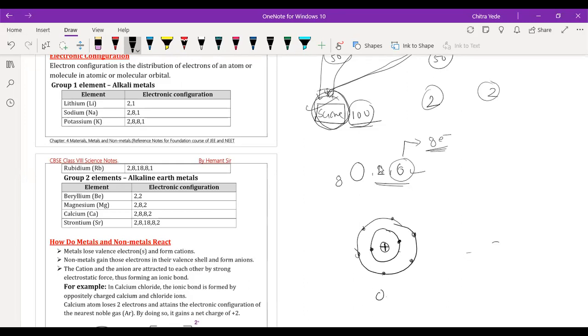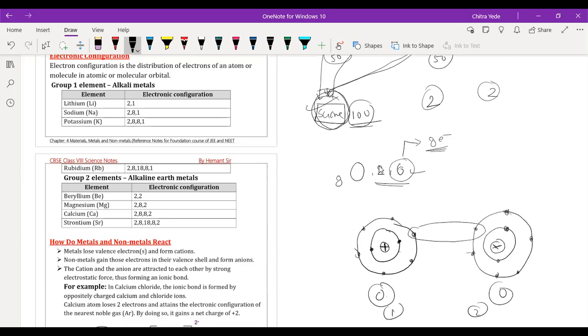Then we have another oxygen atom here. It is a positively charged nucleus. The first shell has 2 electrons, and the second shell has 6 electrons: 1, 2, 3, 4, 5 and 6. So these two oxygen atoms, this is the first one and this is the second one. In order to become stable, they reach a mutual agreement: they will share this electron with this oxygen atom, and this electron with both oxygen atoms. This is one pair and this is another pair.